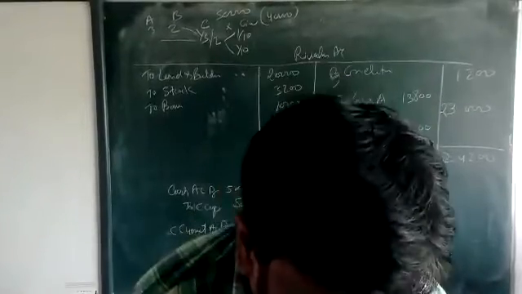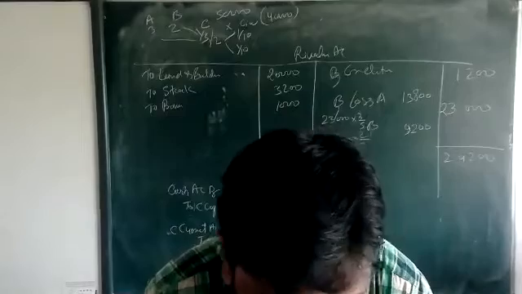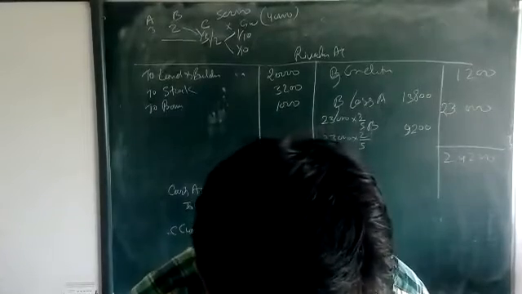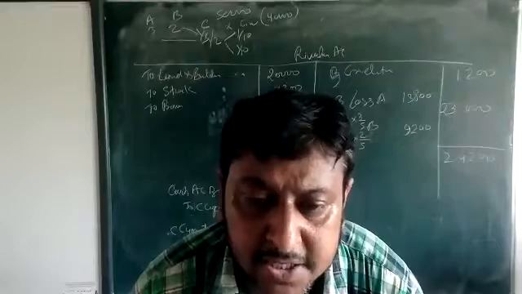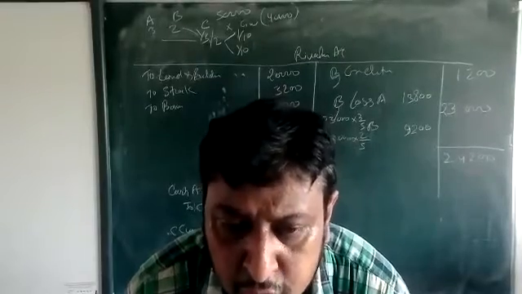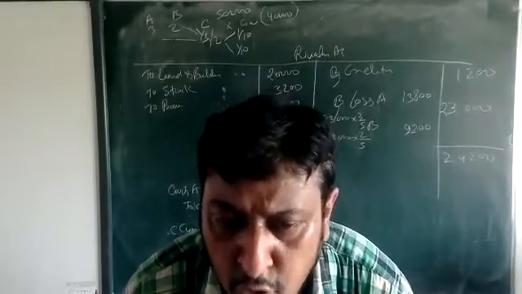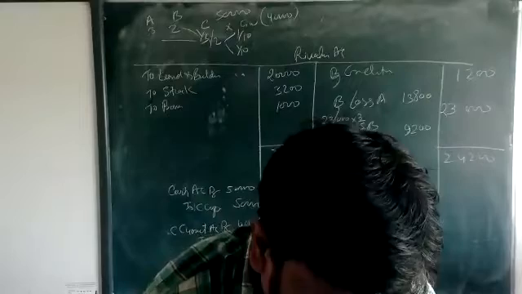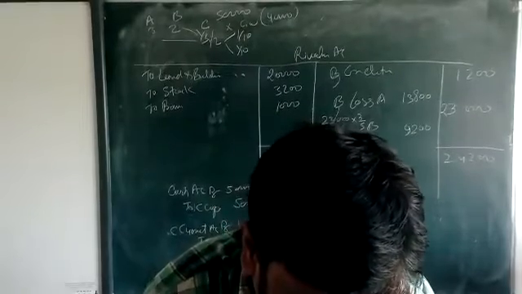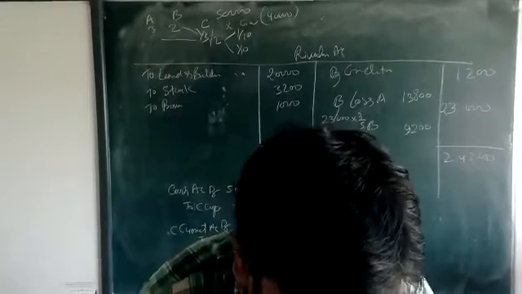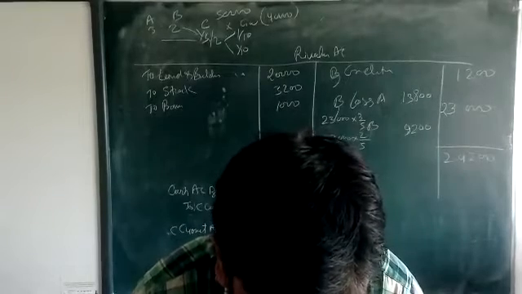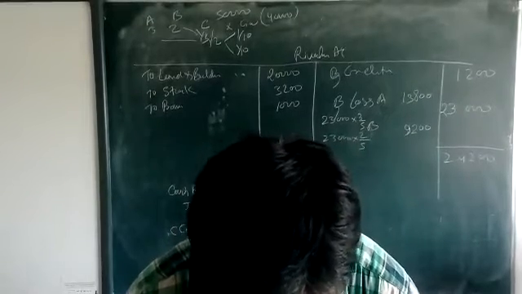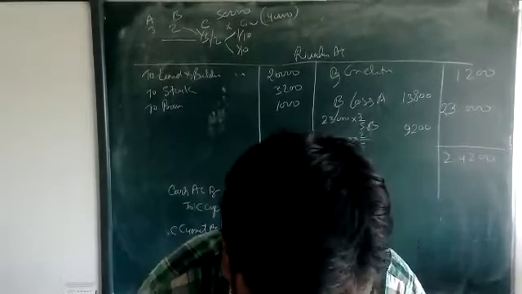Okay, just see. X and Y are the partners. They are saying profit ratio 60 and 40. 60 and 40 means, beta, 60% and 40%. It means 6:4, which means 3:2 ratio. Okay, Z entered for 4/15 of the profit. He is coming with 22 lakh rupees capital and he is not coming with cash for goodwill.